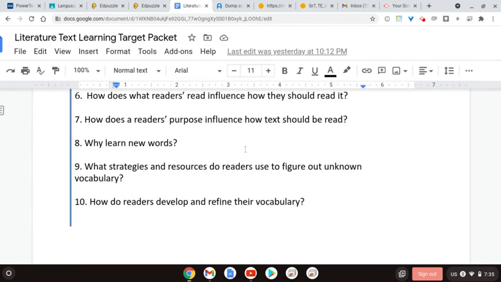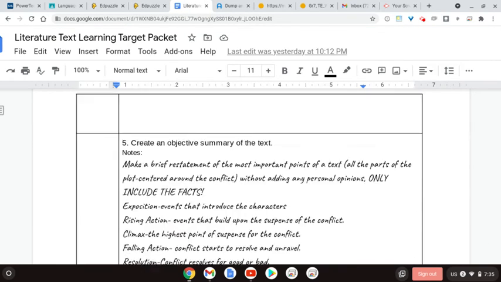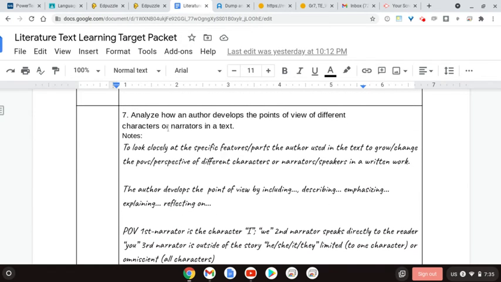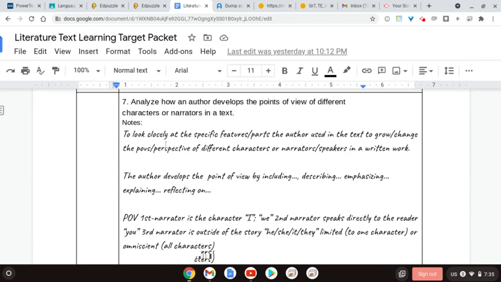As you look through that, this is focusing in on learning target number 7, to analyze how the author develops the points of view of different characters or narrators, or in this case, speakers, in their poems. That means to look closely at the specific features or parts that the authors use in the text to grow or change the point of view perspectives of the speakers throughout this poem. Again, remember to make sure that your opening sentence starts with the author develops the point of view about consumerism by, and then pick one, including, describing, emphasizing, explaining, or reflecting on.